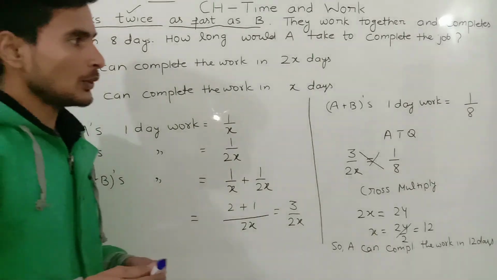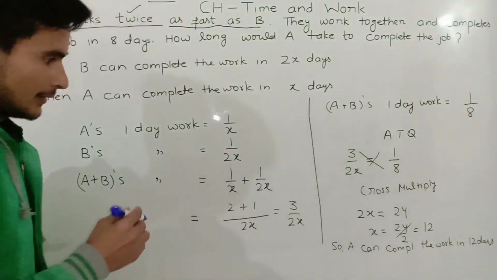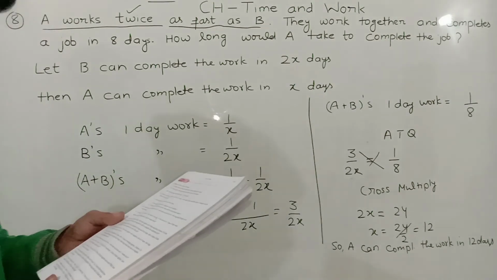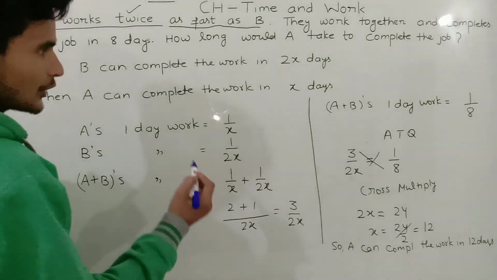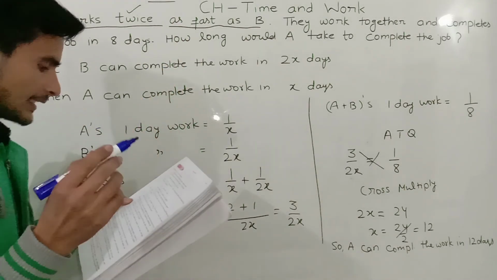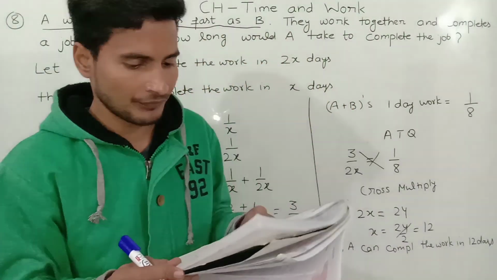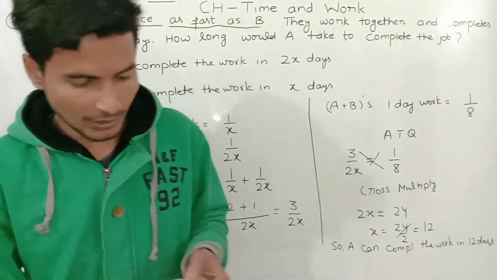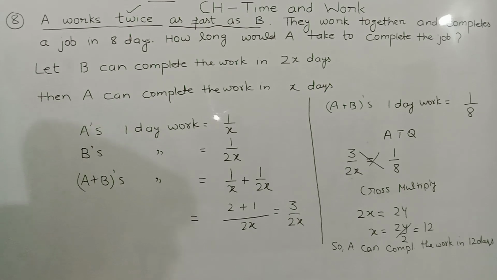In the same way, you can complete the sums up to sum number 9. Your homework is to do sum number 6, 7, 8 and 9. These sums you can solve. Remaining sums we will solve later. So you can complete up to sum number 9. Thank you so much for watching.